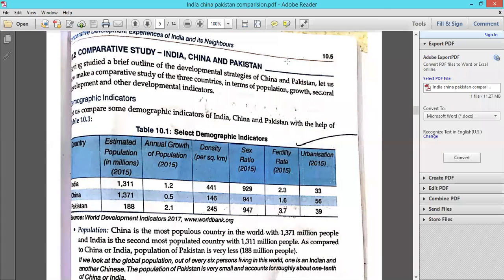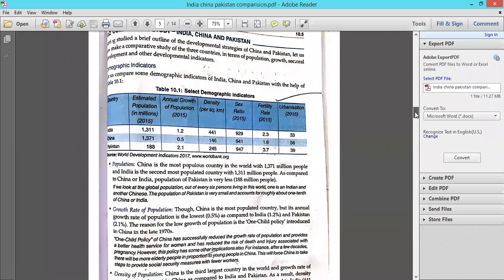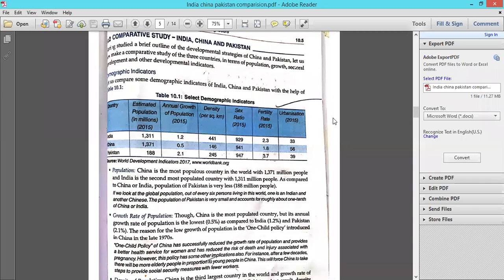Okay. So the topic is in front of your screen, everybody. Comparative study: India, China, and Pakistan.